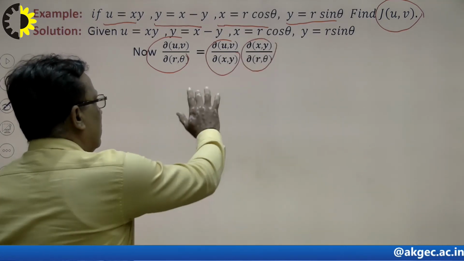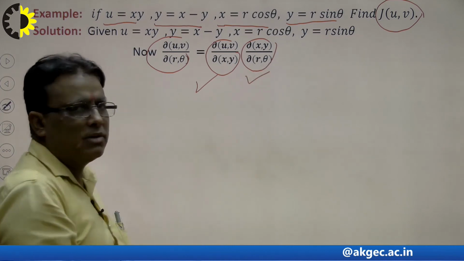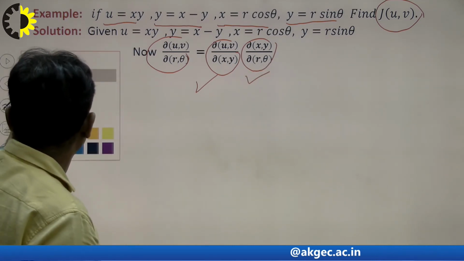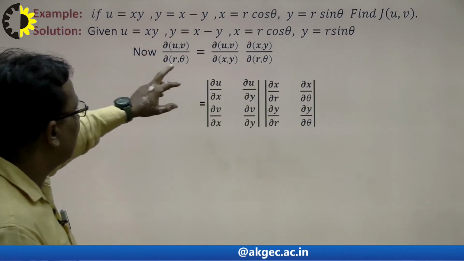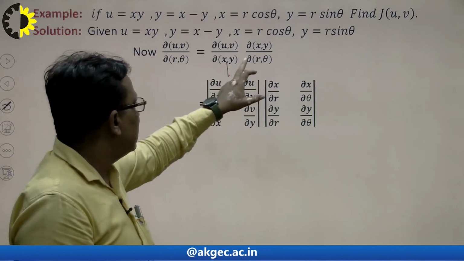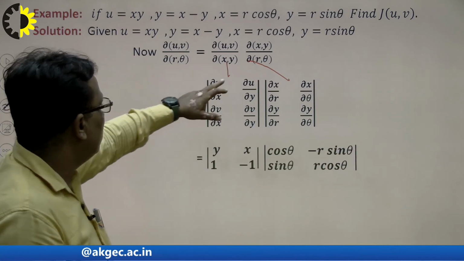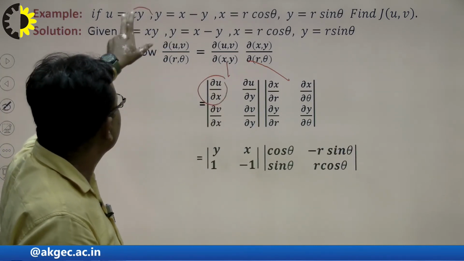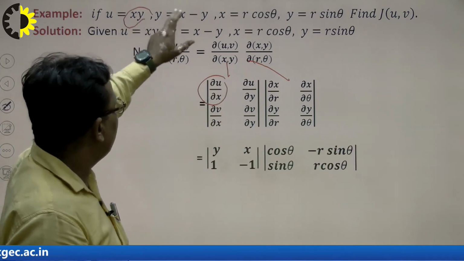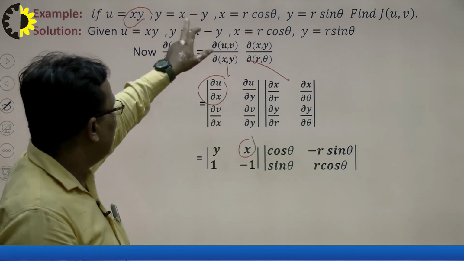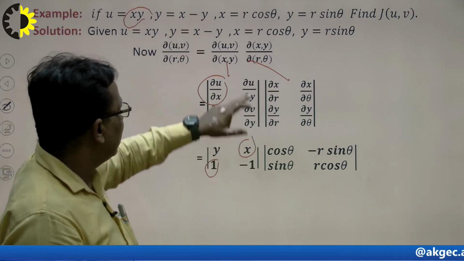So first of all I calculate this part, and after that the other part, one by one. How? First of all I write the formula of both Jacobians, and in this way we put the values in. So what will be the value of ∂u/∂x? The value of ∂u/∂x is equal to y. I write here the value of ∂u/∂y is x, and the value of ∂v/∂x is 1, and ∂v/∂y is -1.